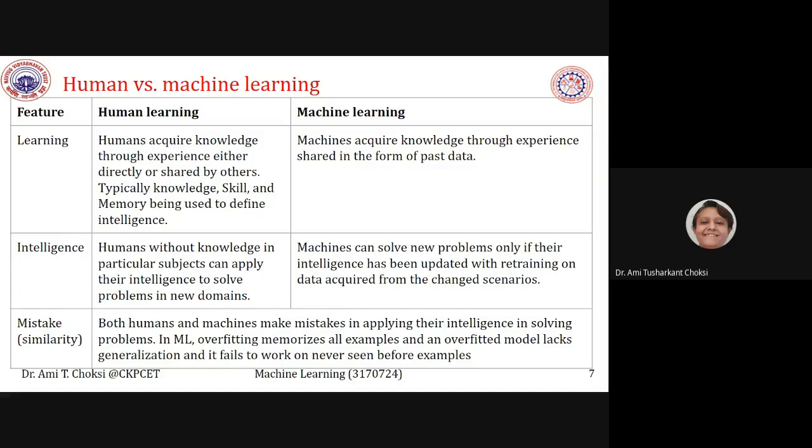That is humans. A machine can solve new problems only if its intelligence has been updated with retraining on data acquired from the changed scenarios. Hope you can understand. Humans can apply knowledge to new domains, but machines cannot, and if we want them to solve, then we have to retrain them, right?